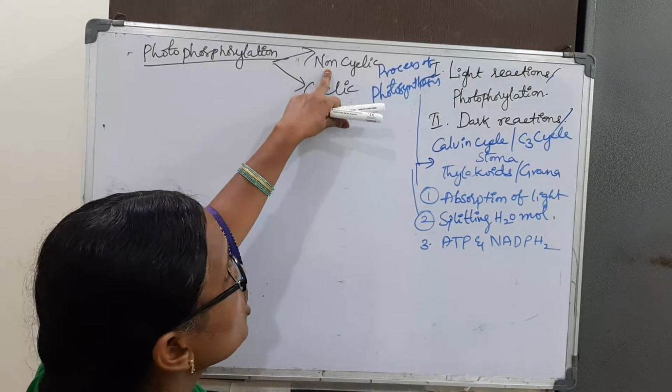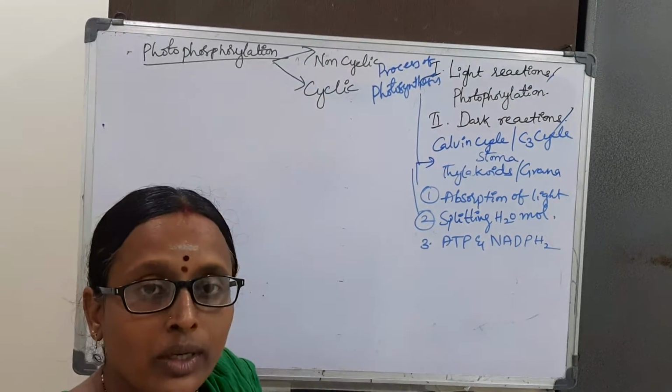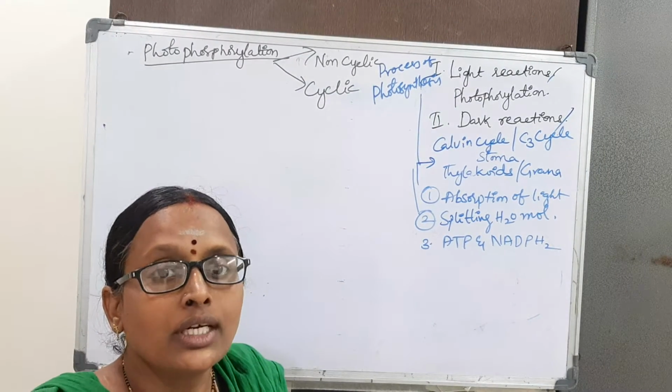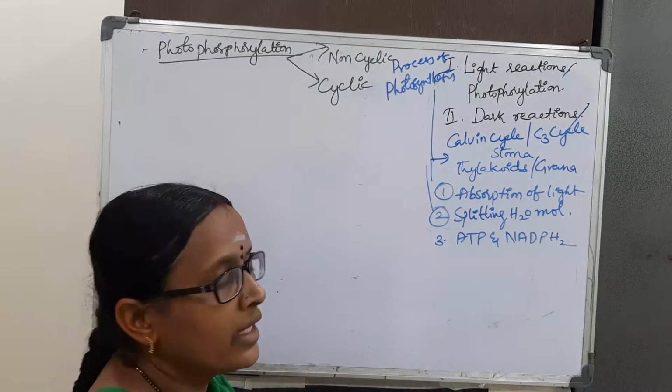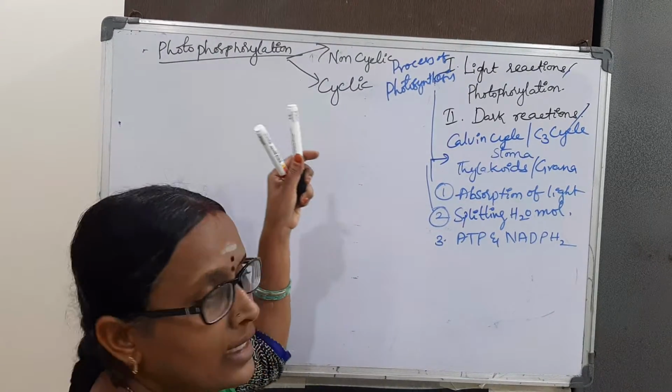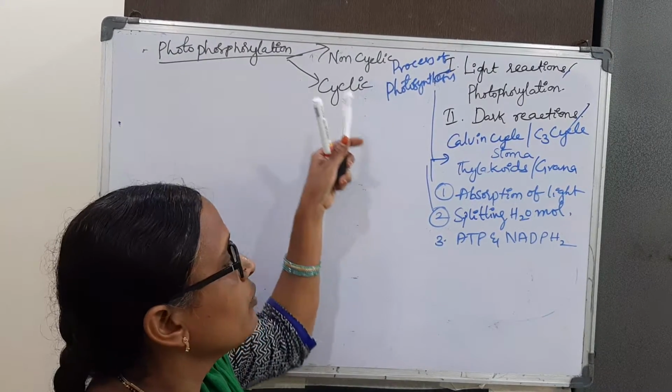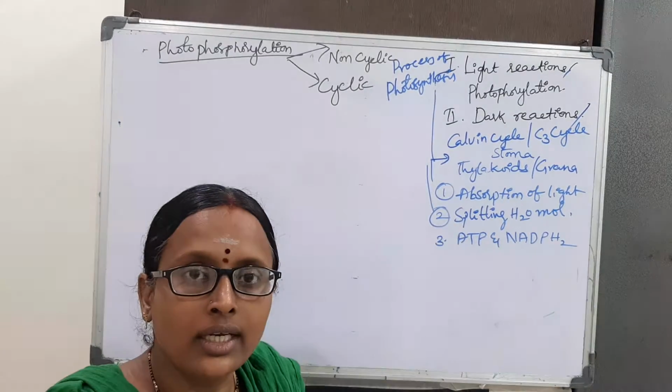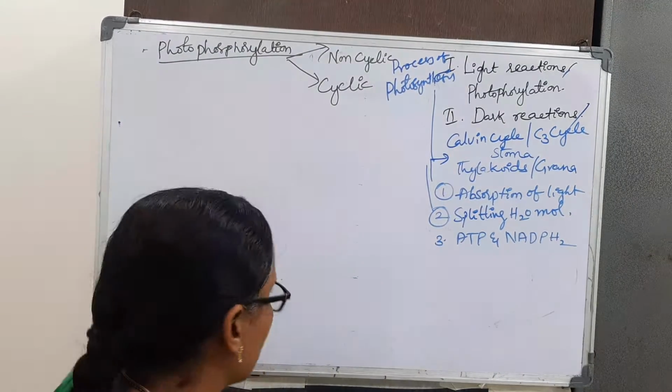In both cyclic and non-cyclic phosphorylation we get ATP, whereas NADPH we get only in non-cyclic photophosphorylation.